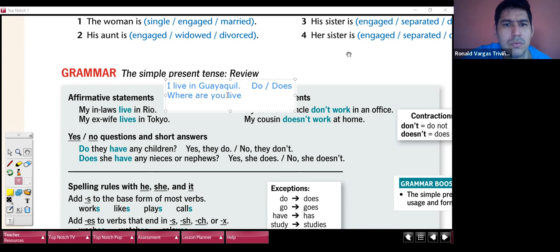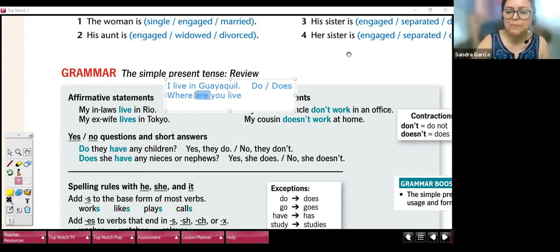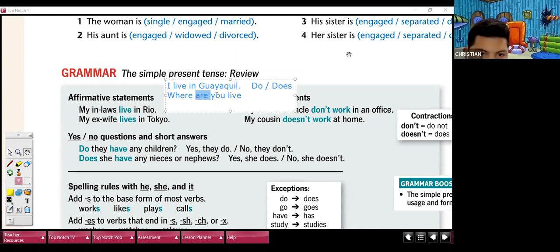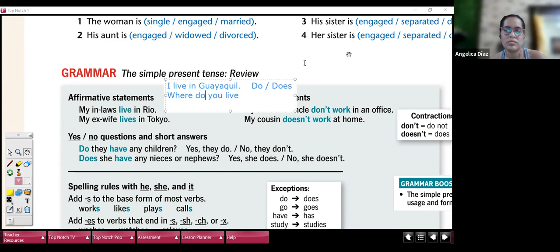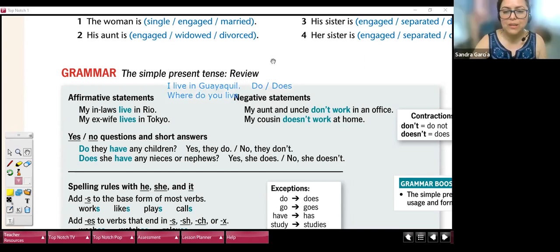And we don't mix the simple present with the verb be. Where do you live? Where do you live? So this is important because it's often confused.